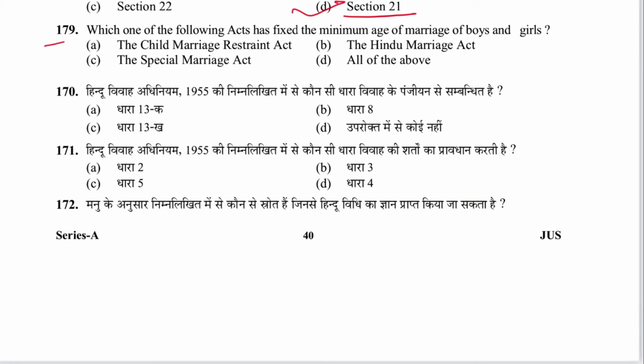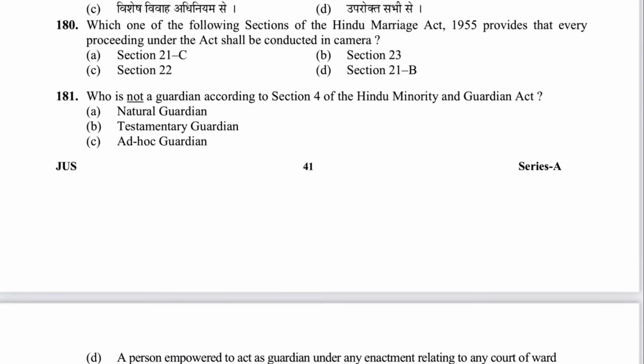Next 179. Which of the following acts has fixed the minimum age of marriage of boys and girls? Child Marriage Restraint Act, yes. Special Marriage, yes. Hindu Marriage, yes. All of the above. D is the answer. Next 180. Which of the following sections of Hindu Marriage Act provides that every proceeding under the act shall be conducted in camera? That is section 22. C is the answer.